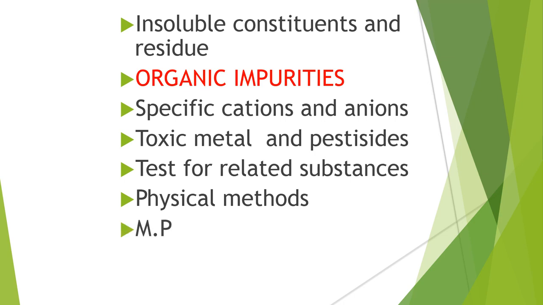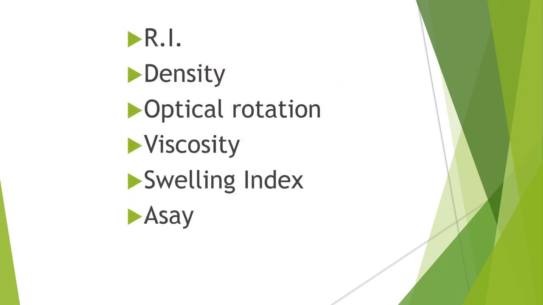Then if it is a solid compound, we check the melting point, and if the melting point varies, we can conclude that the compound may be impure. If it is liquid in nature, we check the boiling point of the compound, and the boiling point should be similar to that given in the Indian Pharmacopoeia.